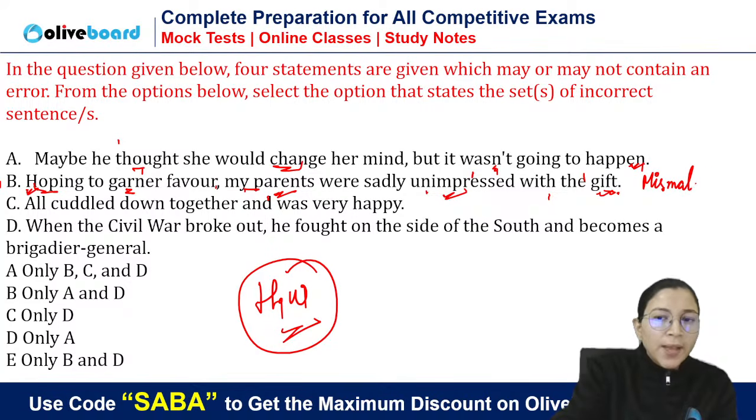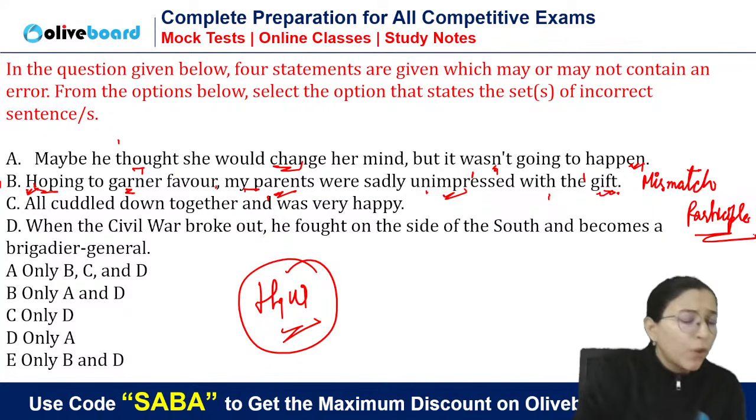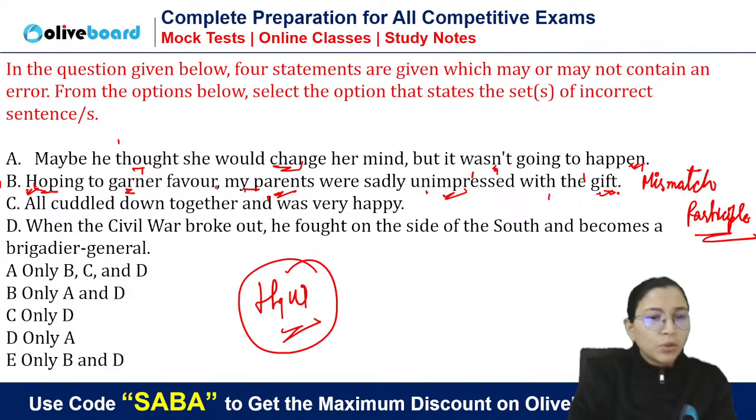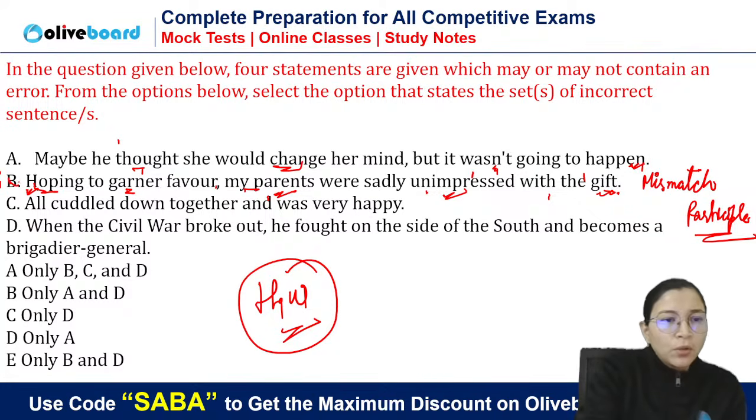Good. And as I tell you, here I think the option saved you. Otherwise, usually with mismatch participle, we don't catch the error because in spoken form we don't notice this. So it is absolutely wrong: hoping to garner favor.